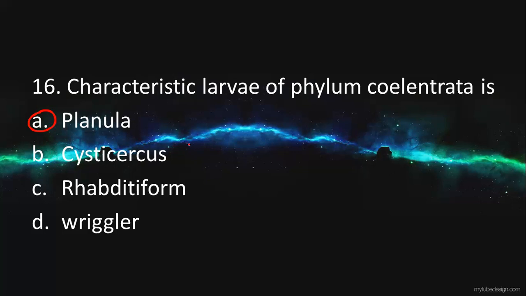It shows both sexual and asexual reproduction. The larval stage of planula is also called Obelia. The larval stages are planula and ephyra, which is Aurelia. So this is the right answer for the characteristic larva of phylum Coelenterata.